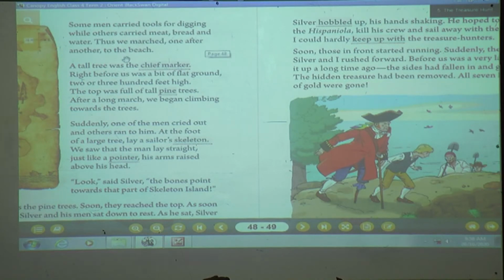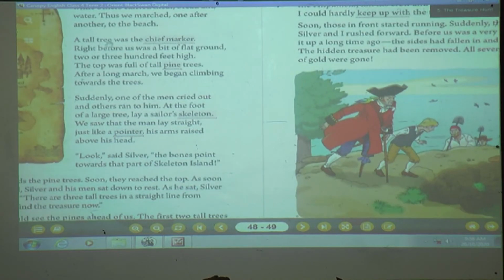Now Jim is telling that some of the people were carrying tools for digging while others were carrying meat, bread and water. As we are on a journey, we carry other things too, for example snacks or food, because our destination is a long journey away. So these people's journey is also long, so they are carrying all these eatable things with them, and thus they were marching one after another to the beach.